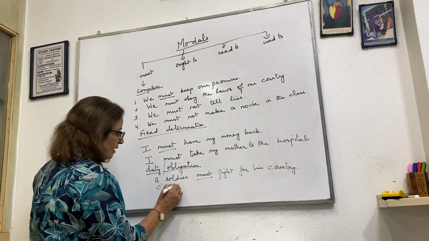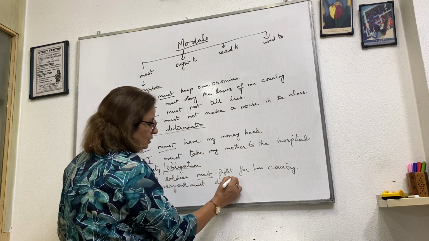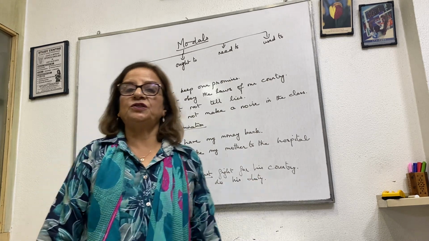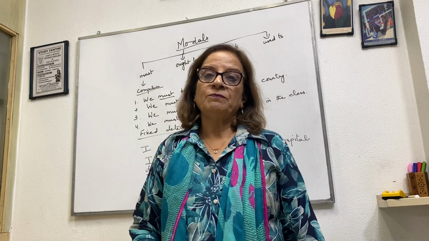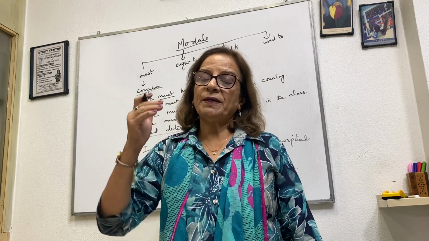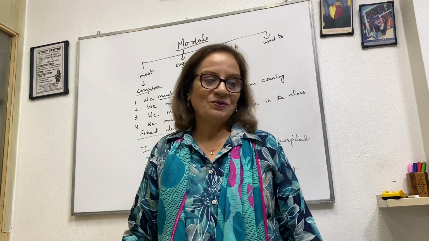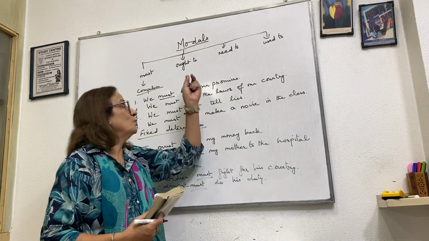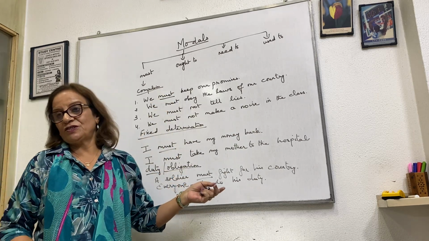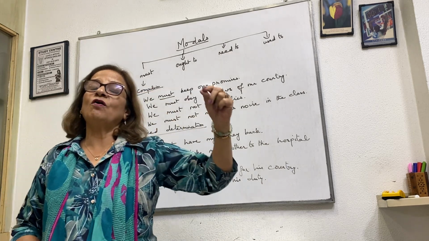Take another example. Everyone must do his duty. So we use must. See, should is also, we should, we ought to, but must is a compulsion. Compulsory, then we use must. So understood, students? Must is a compulsion, a fixed determination, or a duty, obligation. And also remember, it is a higher degree of should.